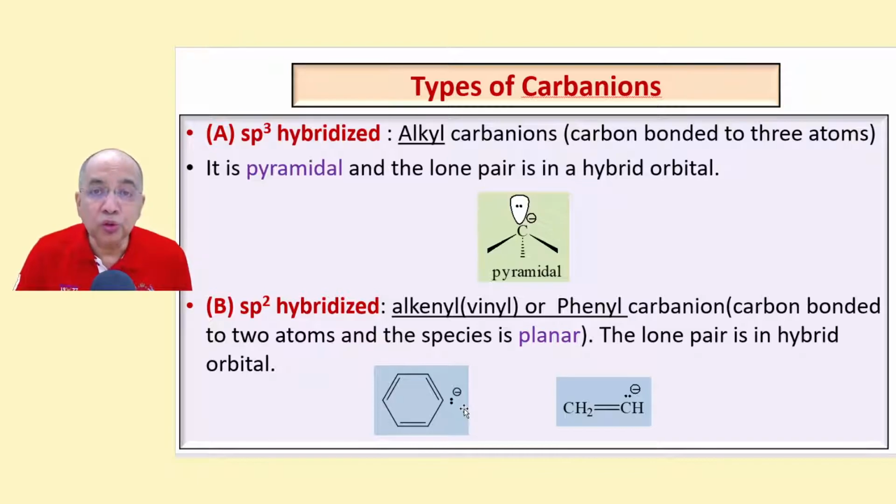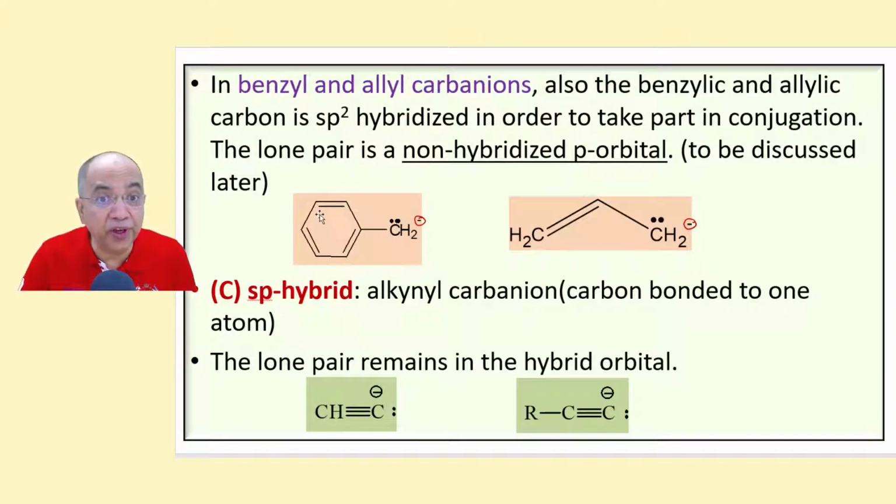And those which have a steric number of 3, like phenyl carbanion, vinyl carbanion, then the carbon has to be sp2 hybridized. And the lone pair is located in a hybrid orbital that is not taking part in any conjugation. Forget about conjugation now. So the lone pair stays in a hybrid orbital, and the non-hybrid orbital goes for a pi bond. And also, this is very, very important.